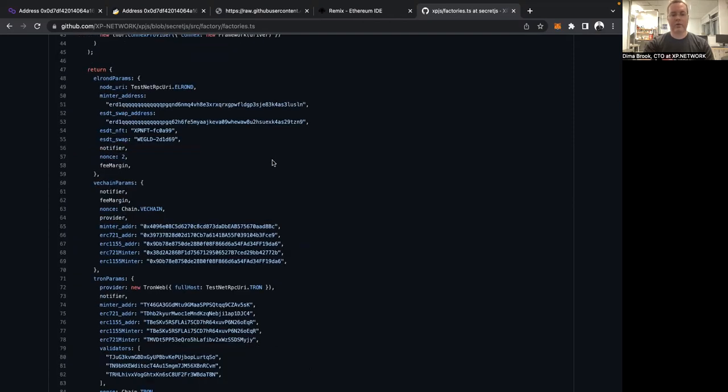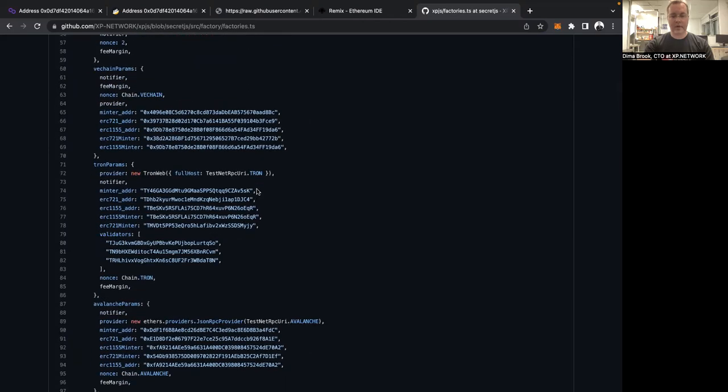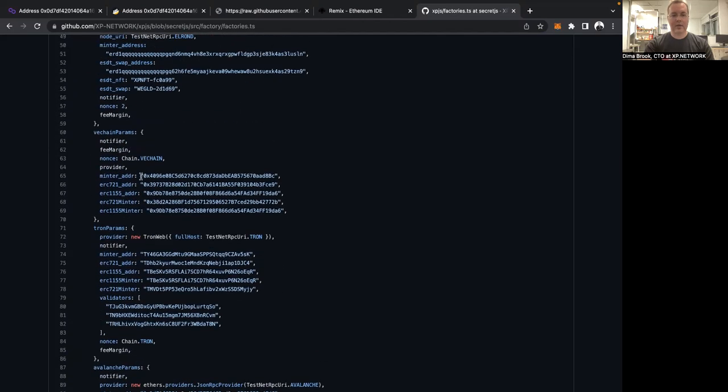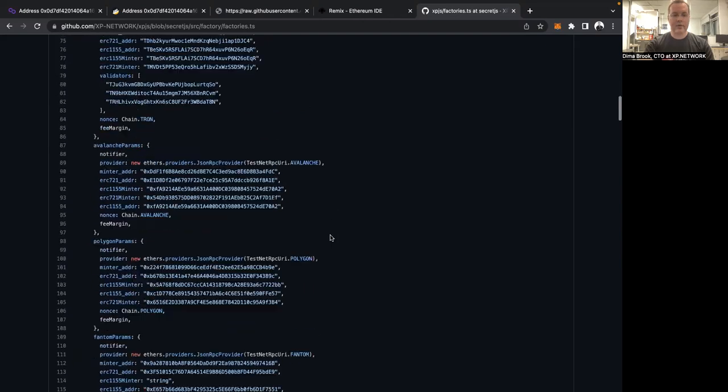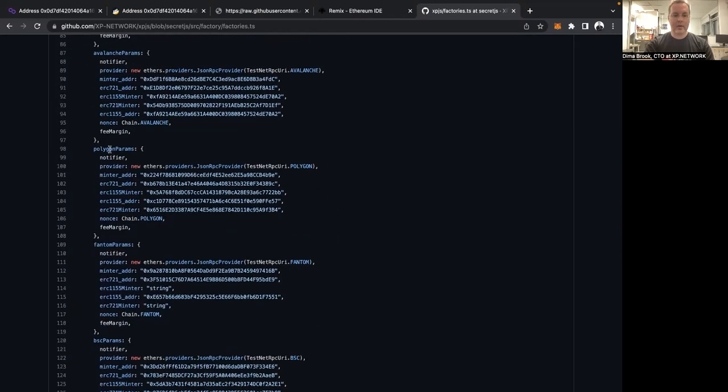How do we know which contract we need? There are plenty of contract addresses here. So the answer is you have to look by the mint address. This is the original name of our contract. And here, every object represents one blockchain. And we've minted the target contract on Polygon, on Mumbai. So we have to look for Polygon params. And the mint address is exactly the one that we are looking for. So we'll copy it from here.